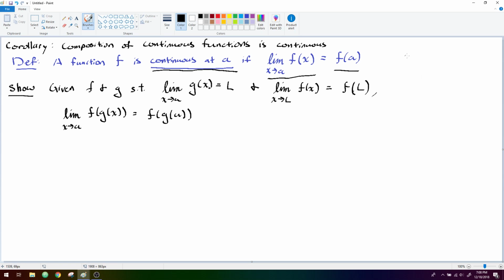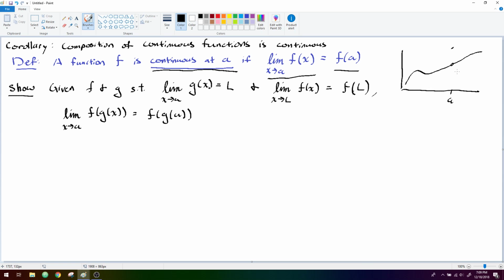And to illustrate that a bit more clearly, let's imagine a function which for the most part is nice and smooth and curvy, but at, let's say, some given value a, it abruptly jumps up and takes some different value, leaving a hole here, but then afterwards it proceeds nice and smoothly.